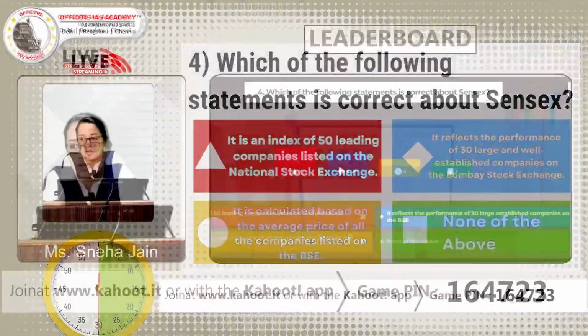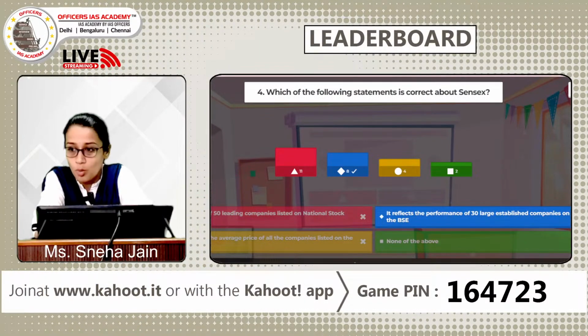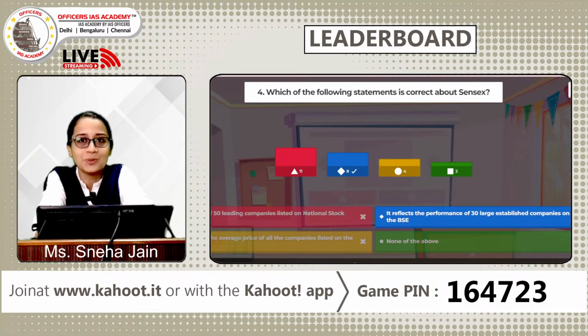So here we already have the answers. Most of you have marked A, an index of 50 leading companies on the National Stock Exchange. And all of you who have marked A as the answer, you are wrong, because the correct answer is B.